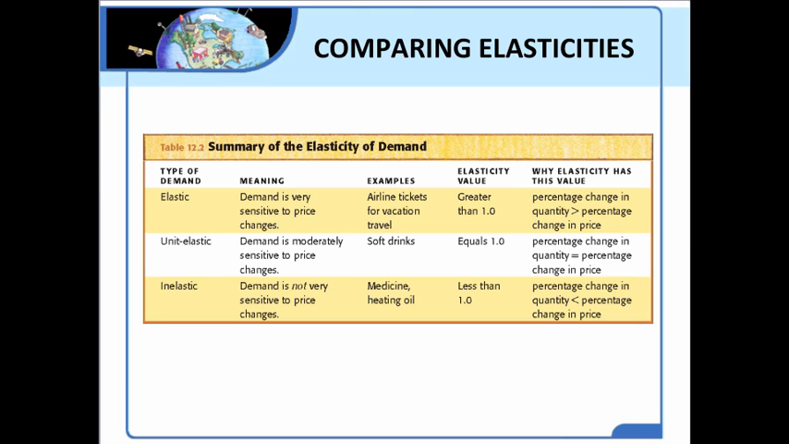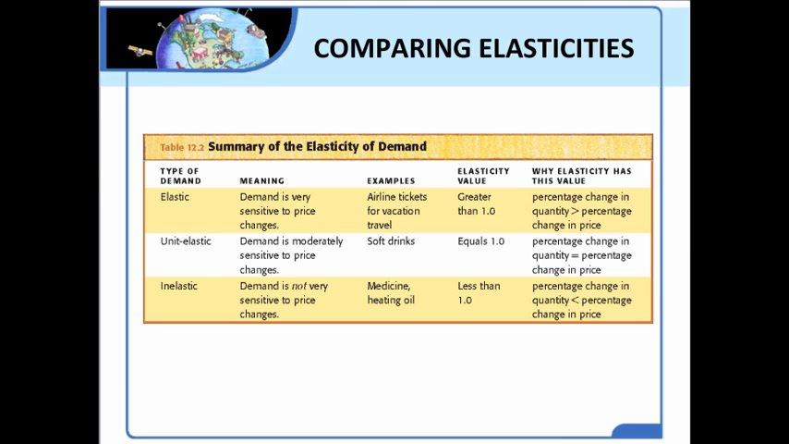Unit elasticity means demand is moderately sensitive to price changes. Soft drinks would be an example of that, and that value would be equal to 1, where the percentage change in quantity demanded would be exactly equal to the percentage change in price.